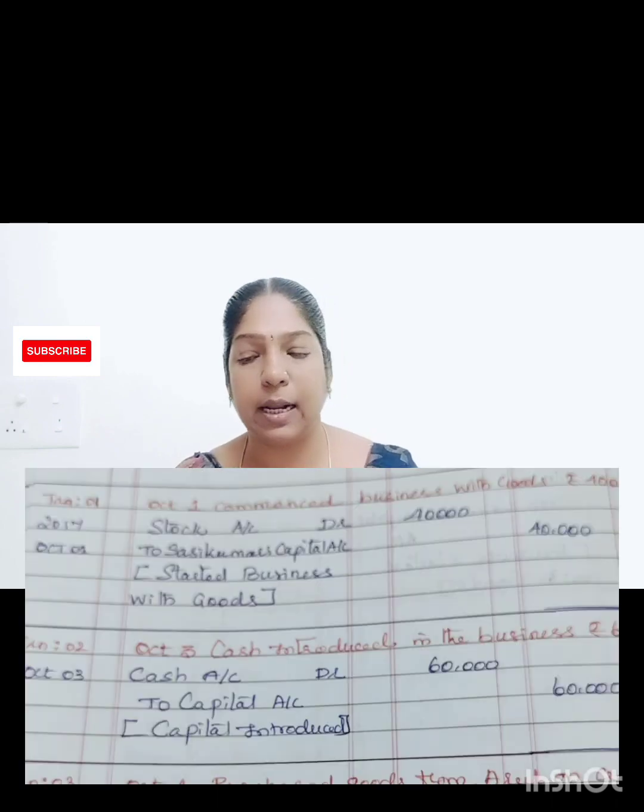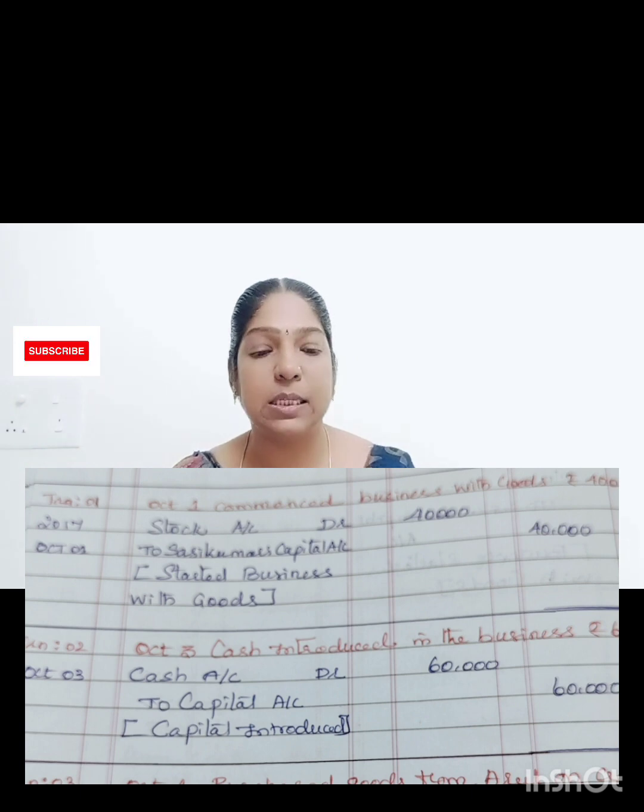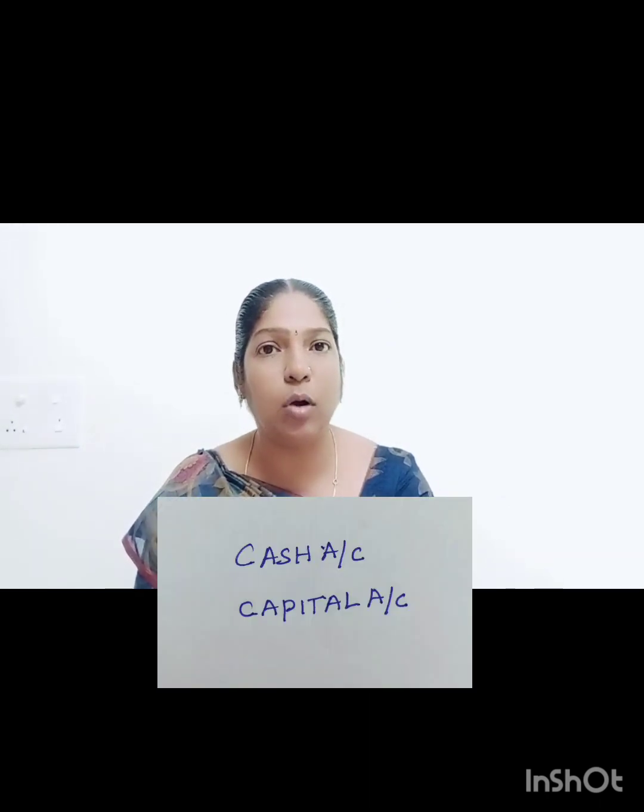Let's read the next transaction. October 3, cash introduced in the business, rupees 60,000. Listen, in the previous transaction, Sasi Kumar started business with stock rupees 40,000. On October 3, Sasi Kumar introduced cash rupees 60,000. Okay, so again he invested cash in the name of capital. What accounts are affected? Two accounts are affected, cash account and capital account.